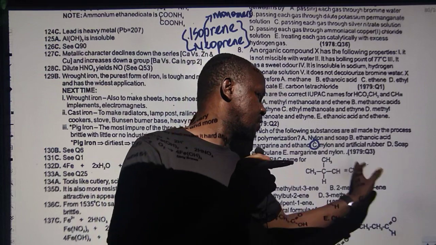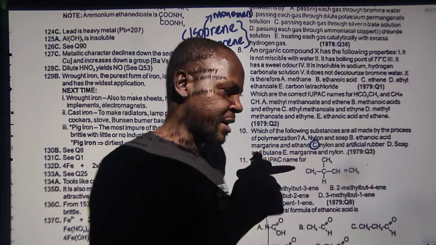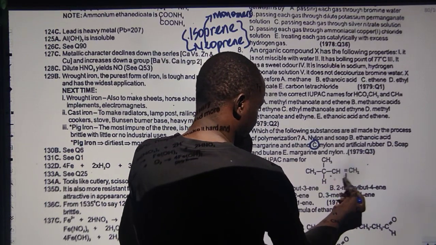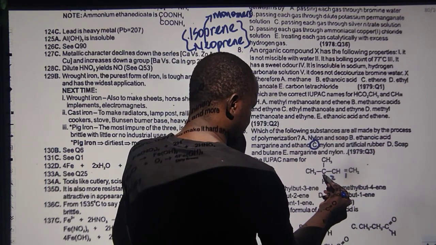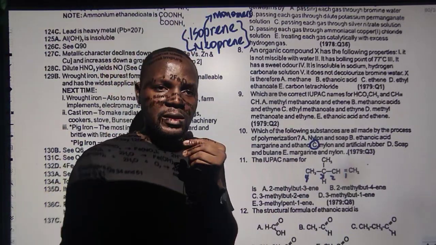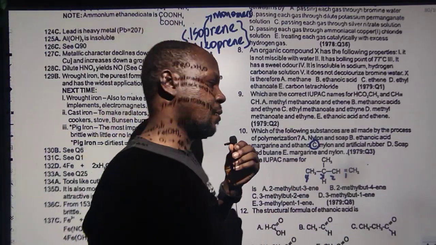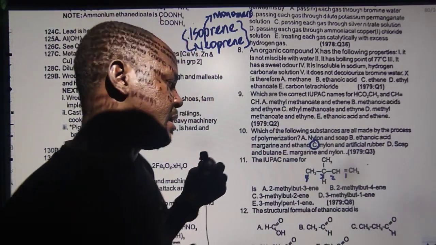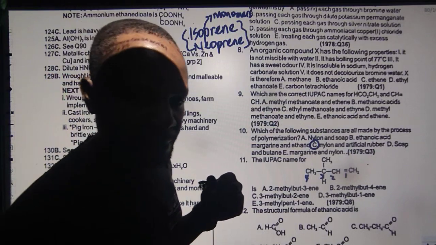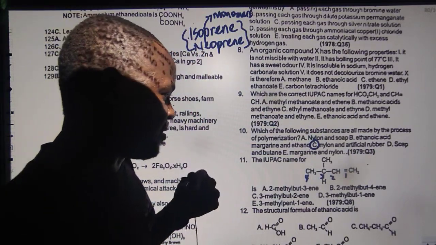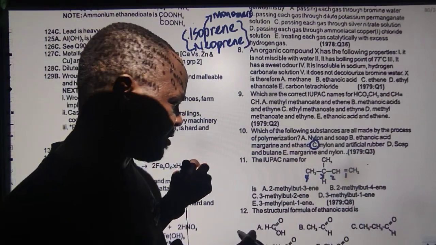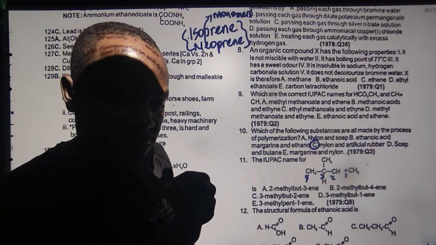But the double bond is closer to this side. So if I start my counting, definitely I need to start from this carbon as 1, then I call this 2, then this 3, then this 4. So basically there are 4 carbons and there is a double bond. If there are 4 carbons, what will I call this? 4 carbons are but. So I'm looking for answers that end with but. All answers that are not but here, I can decide to cancel them. That's the first way.